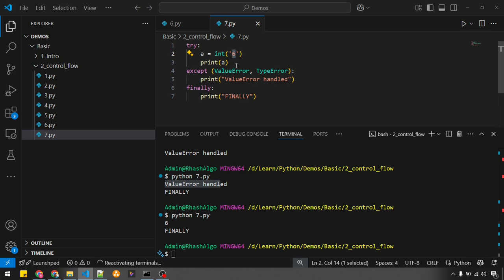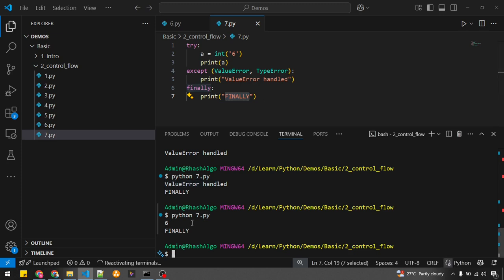Then I got the value error exception, and that's the reason this message got printed, and finally I am able to print this finally message. That's the first execution. In the second execution I gave a proper value in string format, a string value of 6, and it got converted into an integer value with the help of int typecasting, and then I printed that value. Finally, I got this message printed.